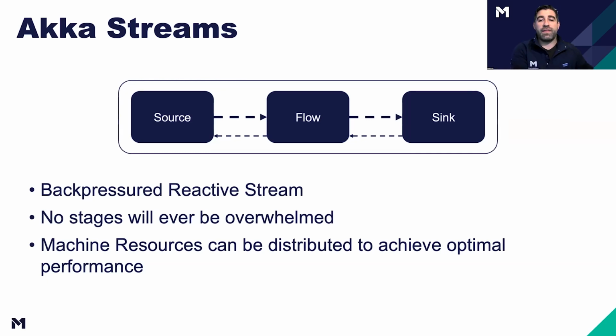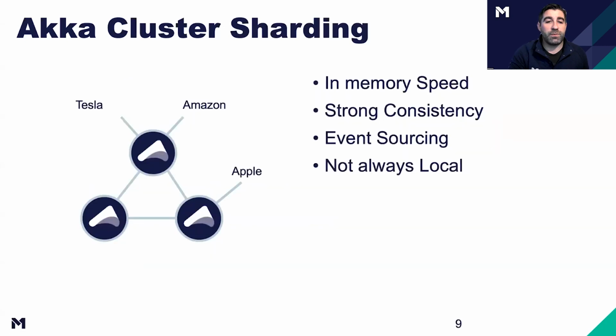The reason that pattern is really useful is so that no specific operator gets overwhelmed. You wouldn't want to be in a situation where your flow right here is a little slower than your source. The source can push data in at 10 messages a second, and the flow can only process them at 1 message per second. Eventually memory fills up, there's some buffer here, and we have some sort of outage. So Akka Streams is really great, and we will be writing some of that today.